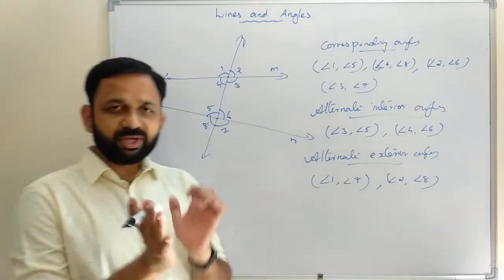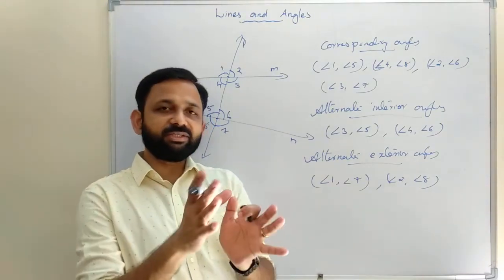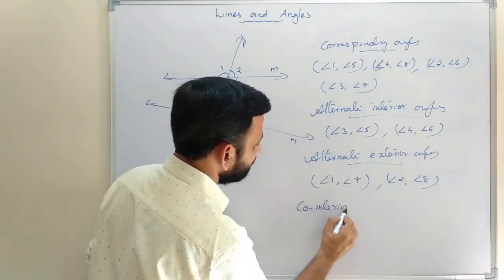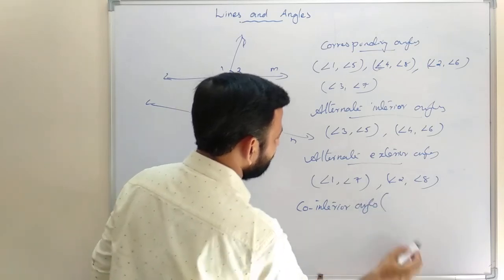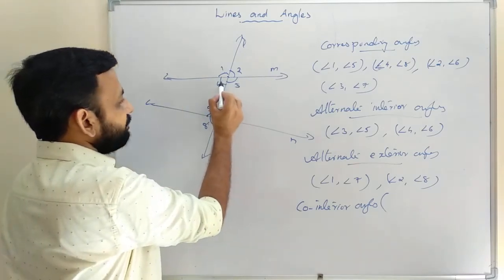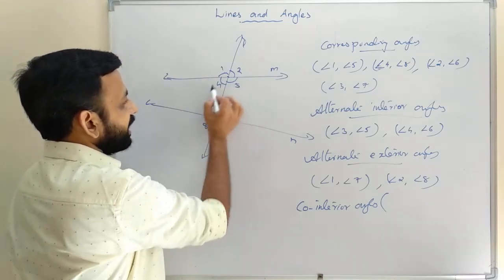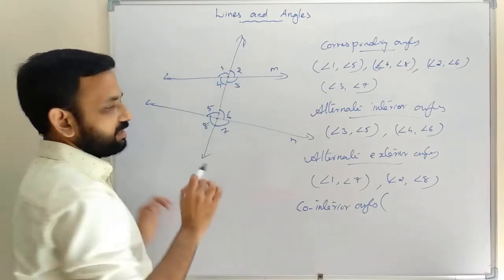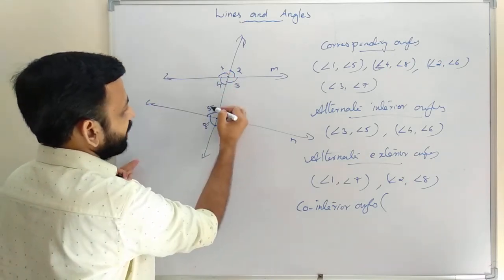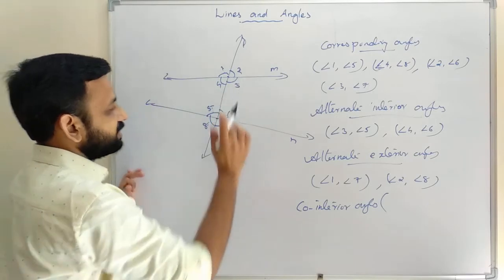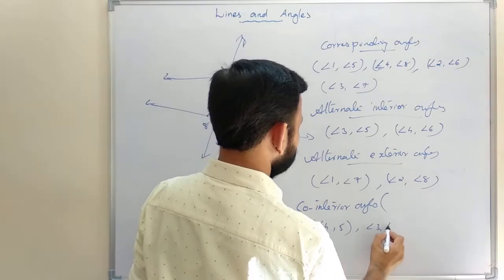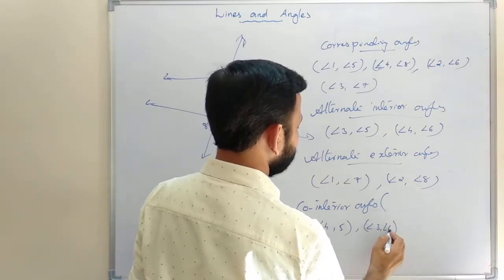The next one is co-interior angles, or interior angles on the same side of the transversal. 3, 4, 5, 6 are called interior angles. 1, 2, 7, 8 are called exterior angles. Then interior angles on the same side of the transversal, that is 4 and 5 on the left side, then 3 and 6.